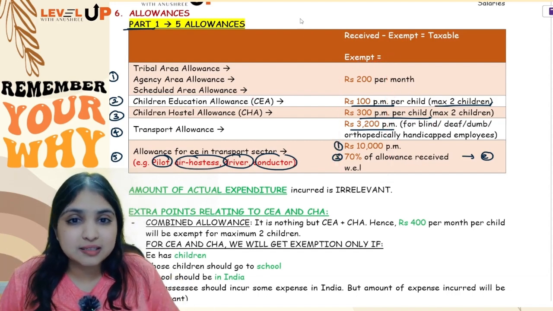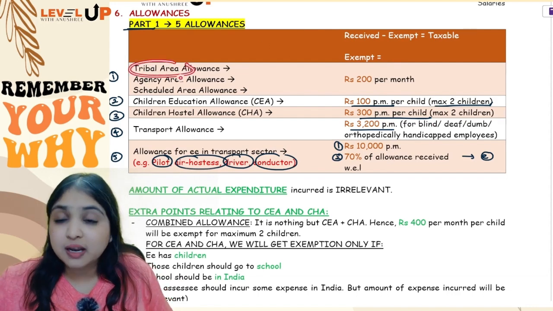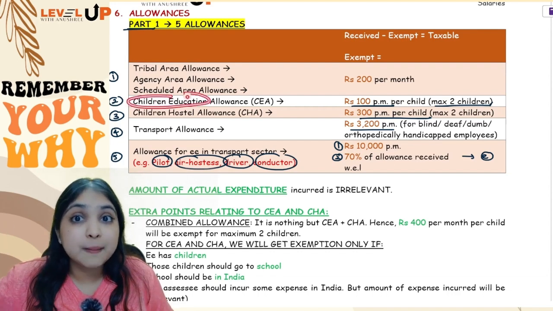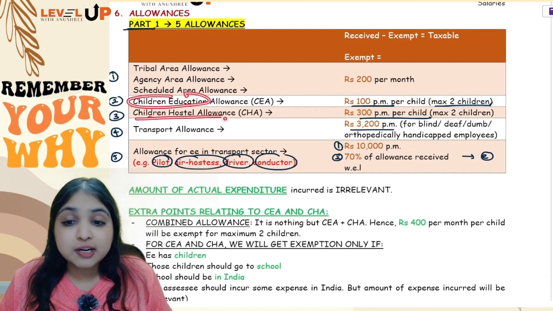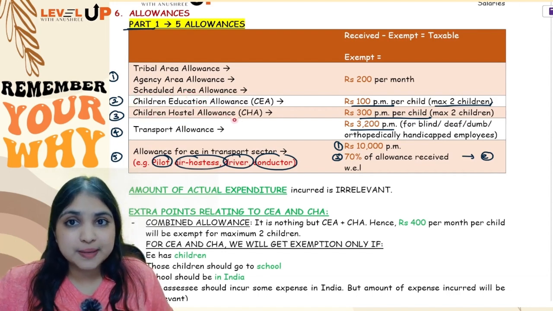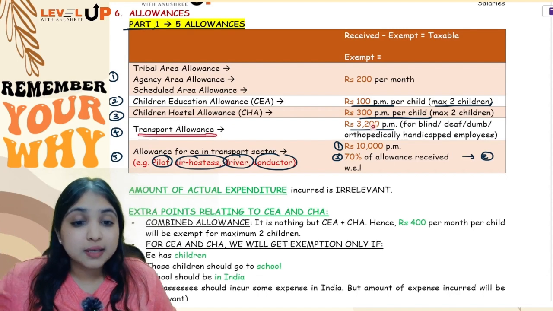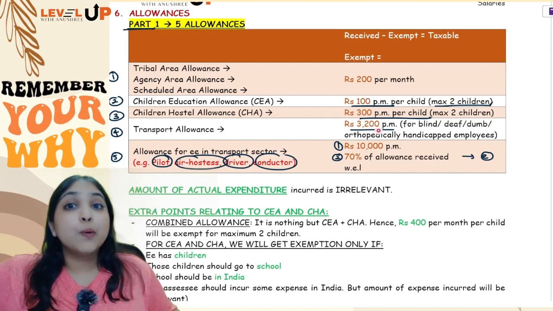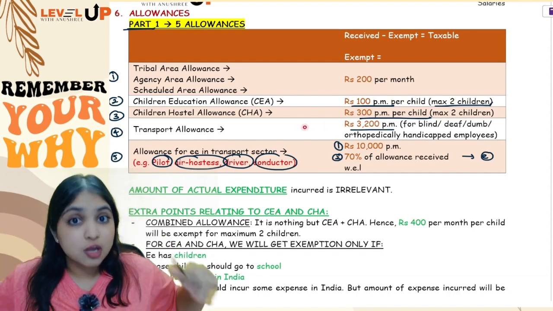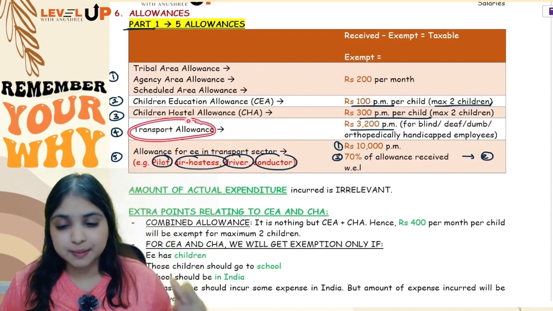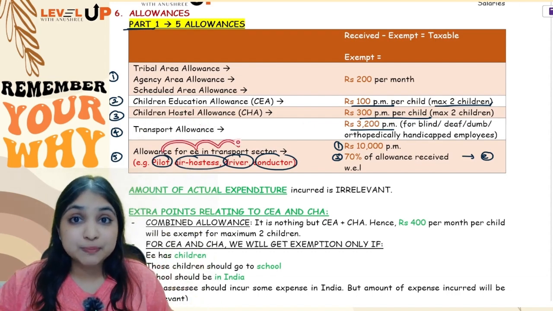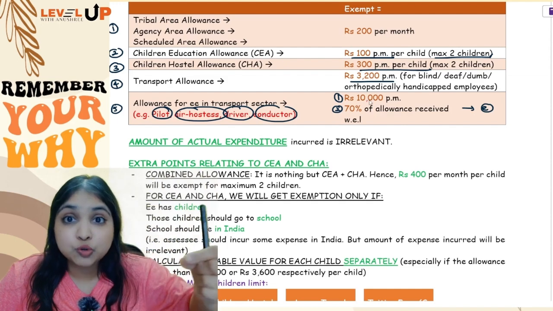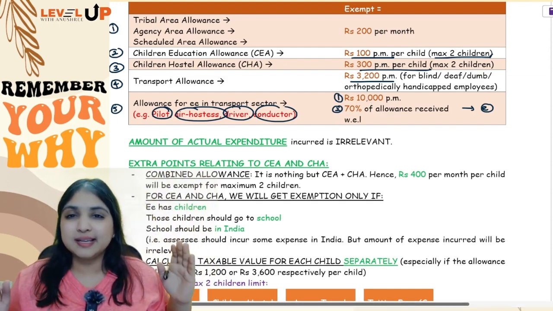Okay, so come on, tell this to me one last time. Tribal area allowance, scheduled area allowance, agency area allowance, 200 rupees per month will be exempt. Children education allowance, 100 rupees per month per child will be exempt for maximum 2 children. Children hostel allowance, 300 rupees per month per child will be exempt for maximum 2 children. Transport allowance, 3200 per month will be exempt, but only for blind, deaf, dumb and orthopedically handicapped employees. What about other employees? For other employees, no exemption. So for other employees, transport allowance will be fully taxable. And lastly, allowance for employees in transport sectors, 2 things you will calculate: 10,000 rupees per month and 70% of allowance received. Out of these 2 numbers, whichever is the lesser number will be your exemption for the computation.